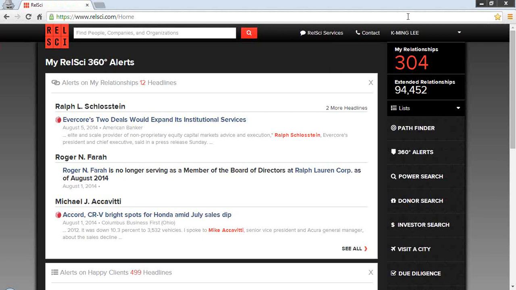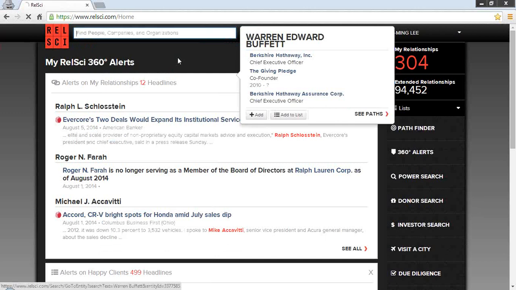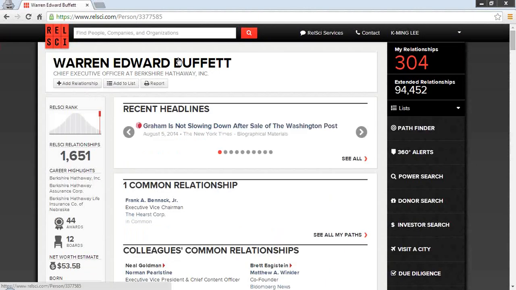Let's start by diving into RelSci profiles and point out all the information Relationship Science collects on an individual or company. To start, let's type in the name of an individual up top. In this case, I want to look at Warren Buffett. Once we see his name come up, click in, and you'll be taken to his profile.